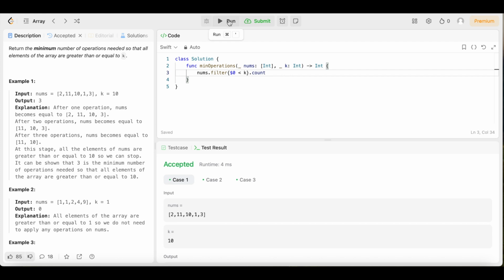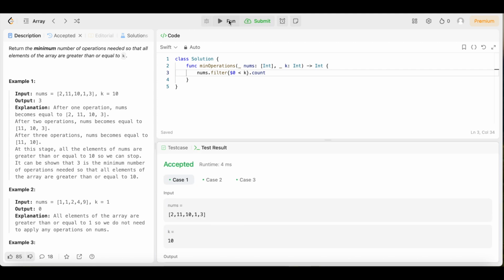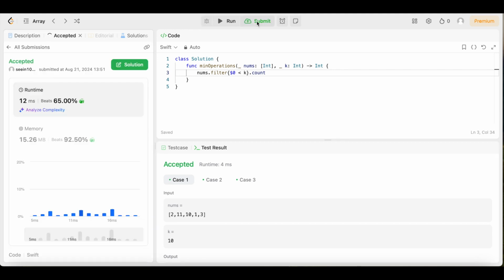So now that we understand the code, let's run it, make sure it works, make sure there are no pesky bugs or typos or anything of that nature. And it's accepted, y'all. That's what I like to see. So let's submit it, make sure it stays submitted, make sure it's all good. And there it is, y'all. 12 milliseconds beats 65% of users with Swift. Not too bad at all. So get one more look at the code.